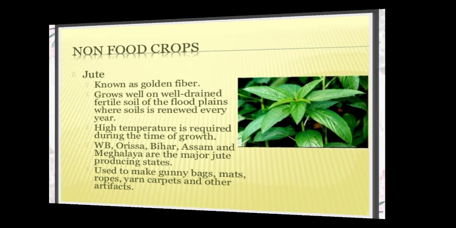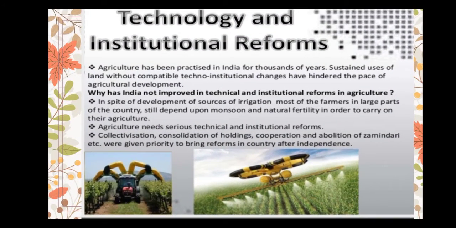Next, technological and institutional reforms. For thousands of years, agriculture has been practiced in India. But even now, India has not improved in technical and institutional reforms in agriculture. Most of the farmers in large part of the country still depend upon monsoon and natural fertility to carry on agriculture. Agriculture, which provides livelihood for more than 60% of its population, thus needs serious technical and institutional reforms.